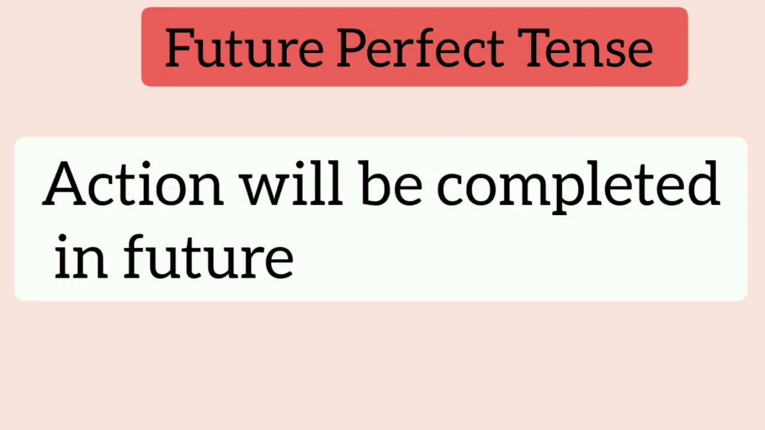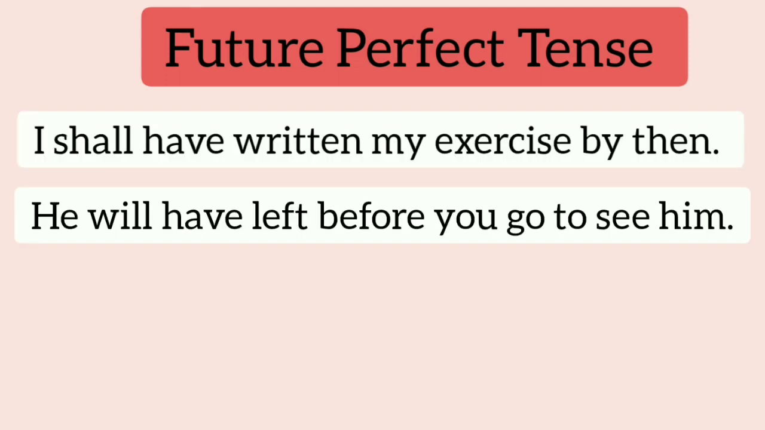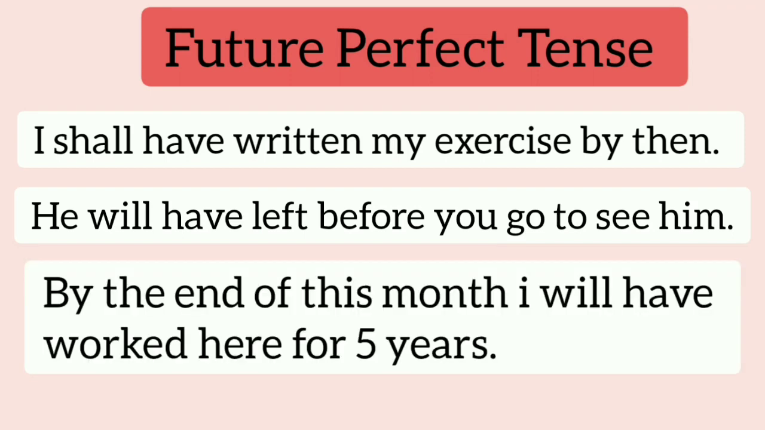When we want to talk about the actions that will be completed by a certain point in future, then we use the future perfect tense. I shall have written my exercise by then. He will have left before you go to see him. By the end of this month, I will have worked here for 5 years. In these examples, the action that is mentioned is expected to be completed by the certain future time.